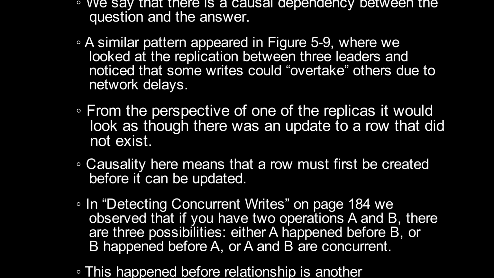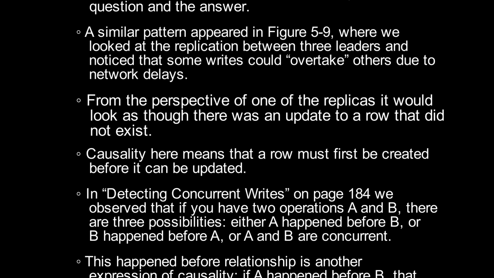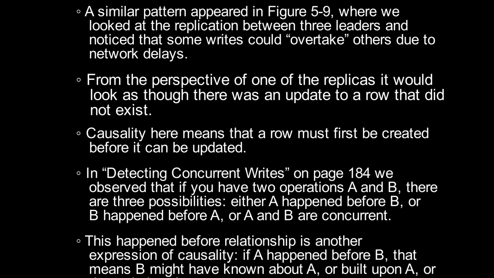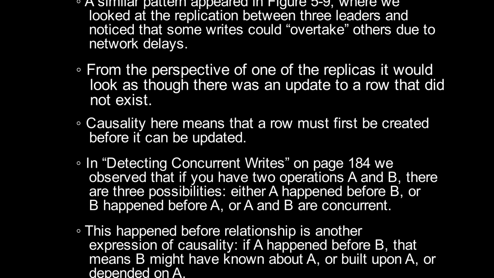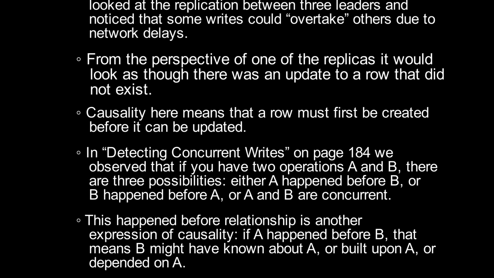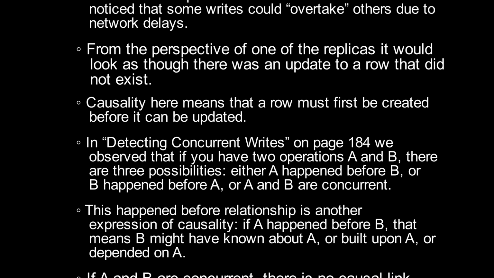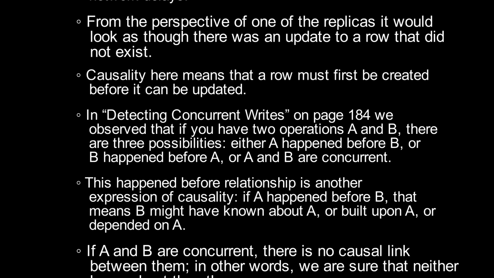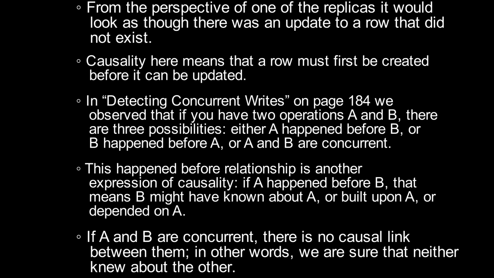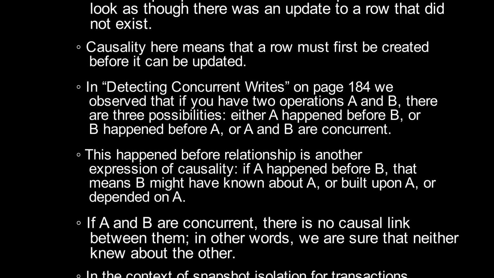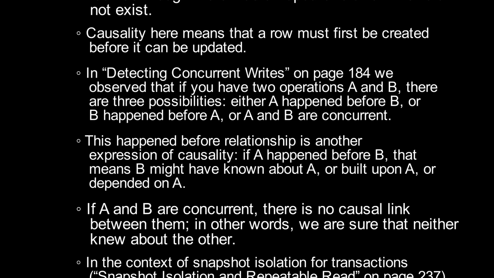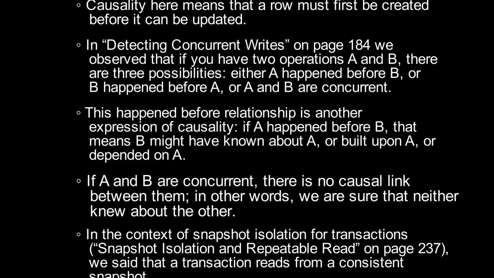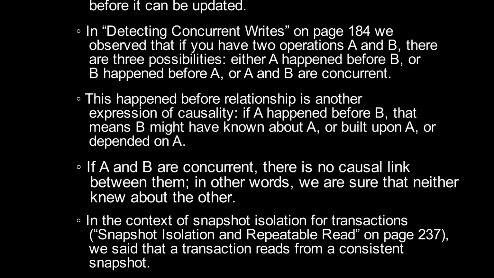In detecting concurrent writes on page 184, we observe that if you have two operations A and B, there are three possibilities. Either A happened before B, or B happened before A, or A and B are concurrent. This happened-before relationship is another expression of causality. If A happened before B, that means B might have known about A, or built upon A, or depended on A. If A and B are concurrent, there is no causal link between them. In other words, we are sure that neither knew about the other.